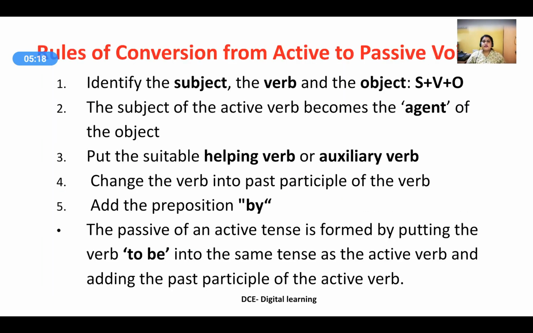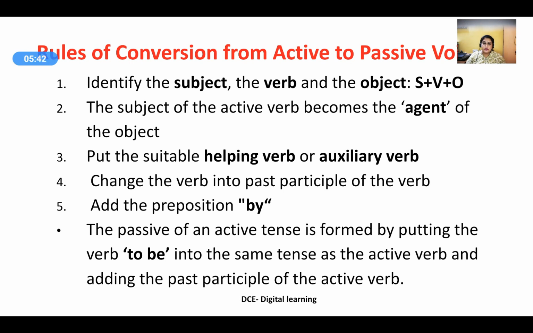The rules of conversion from active to passive voice. While converting a sentence from active to passive voice, a few rules should be borne in mind. First, identify the subject, the verb and the object: S plus V plus O. The subject of the active verb becomes the agent of the object. Put the suitable helping verb or auxiliary verb. Change the verb into the past participle of the verb.